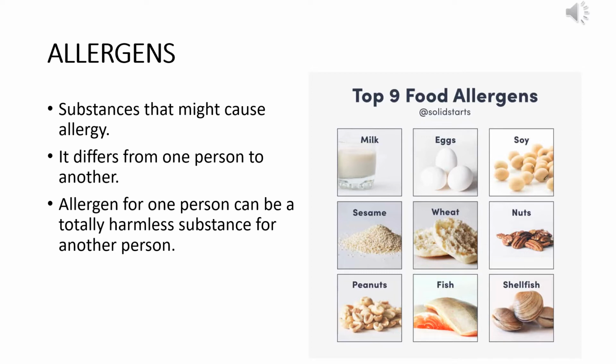Suppose I am allergic to drinking milk, but a lot of people can drink milk because it is very healthy for their body. So allergens are normally harmless substances, but some people show a hypersensitive reaction of the immune system against them.